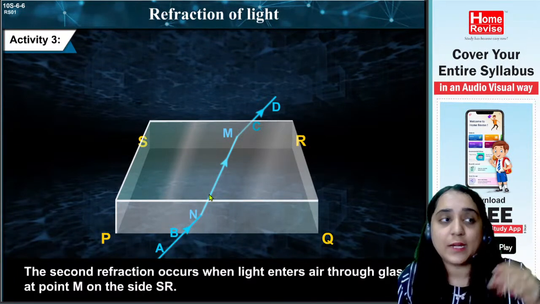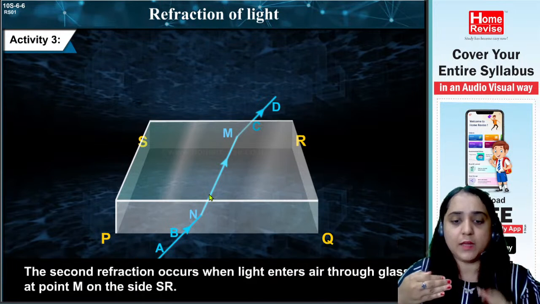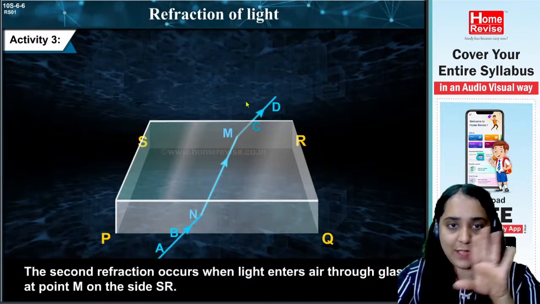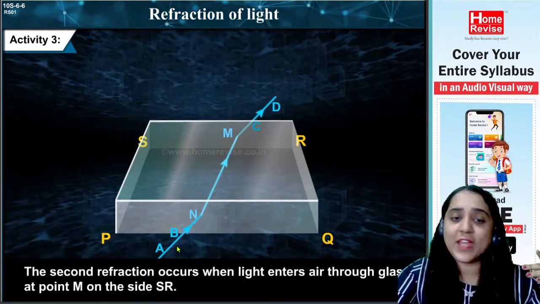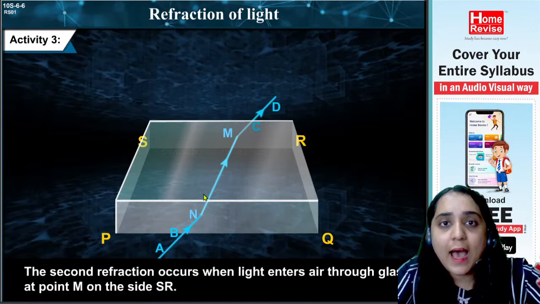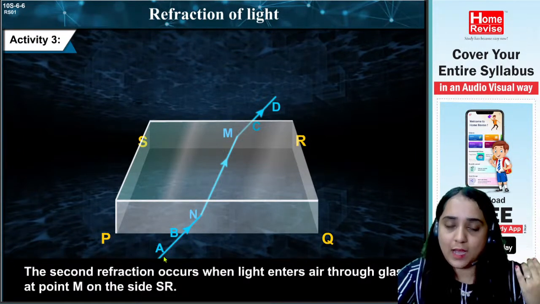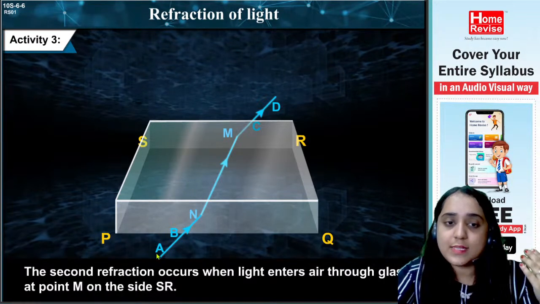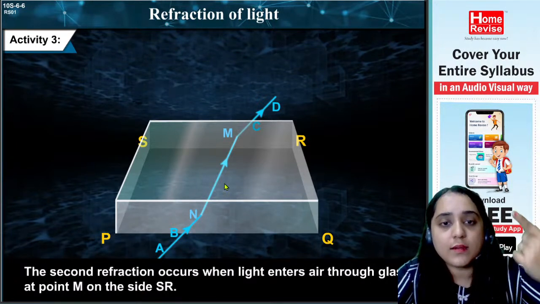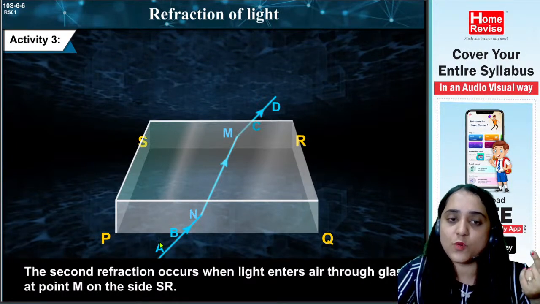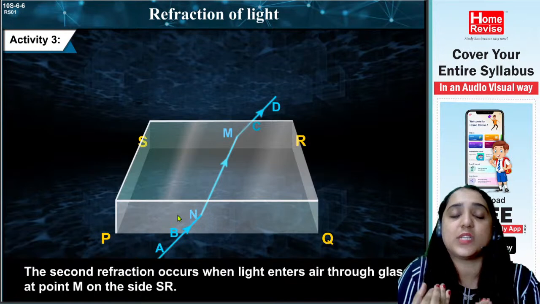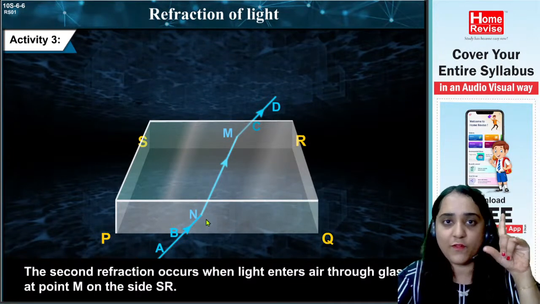I just know one thing, that when the light is traveling from one medium to another medium, one refraction will take place. Now for example, if I consider the example displayed on the screen, see from where the light is moving to where? The light is moving from the air to the glass slab. Air is a transparent medium, so light is moving from one transparent medium to the other transparent medium, that is glass. So when the light is moving from air to glass, it is refracting. In simple terms, it is changing its direction. So one time the refraction took place.